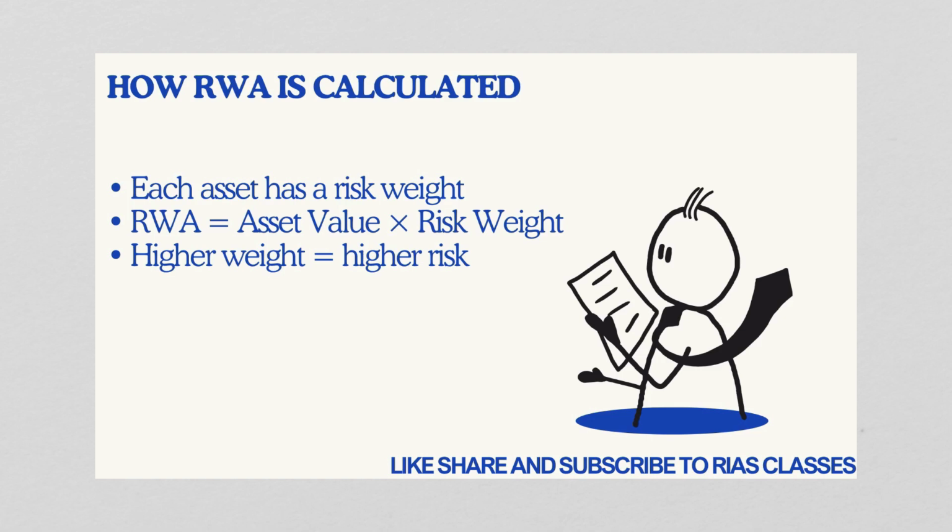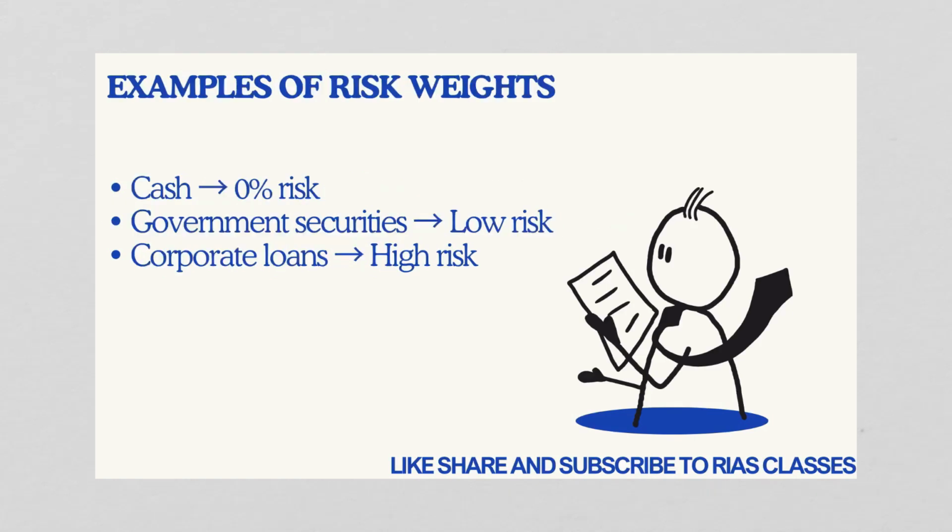So now how is RWA calculated? You see, banks assign risk weights to different assets. So then we have this formula of RWA, which is RWA equals value of asset into risk weight. This is the formula that we have of RWA, which is value of asset multiplied by the risk weight. Now this is the most important formula conceptually.